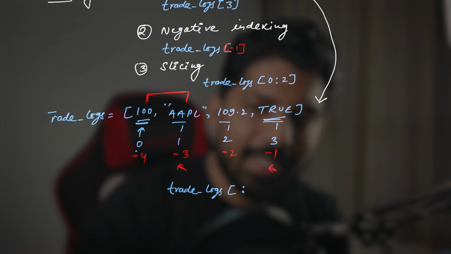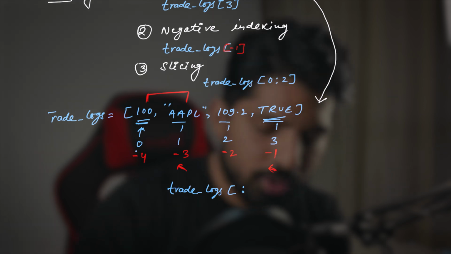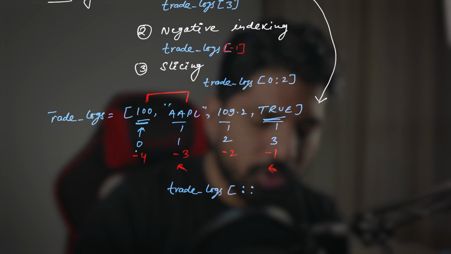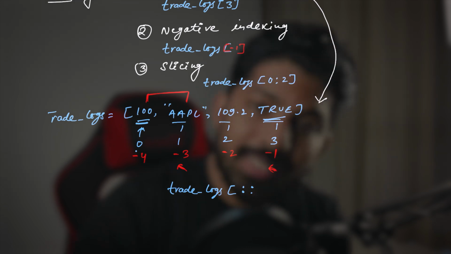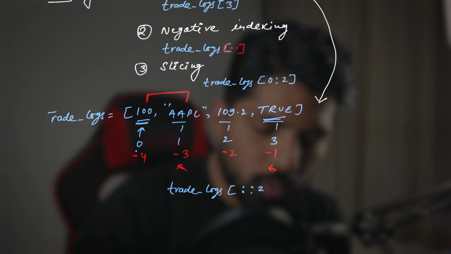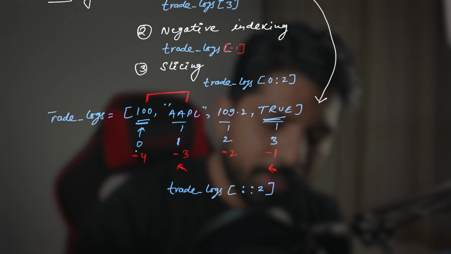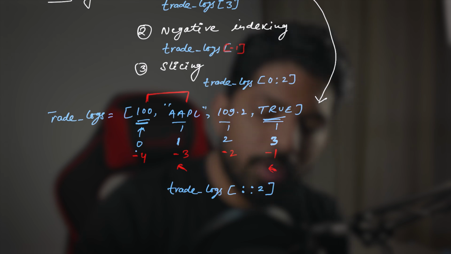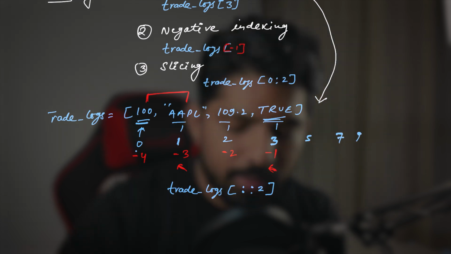So you just write like this and it will give you the whole list, but with the step size. You will give here the step size, which is 2. So it will first print out this value, then it will print out this value. And if you have more values, then it will print out like this, 5, 7, 9. And that's how you can use the step size.